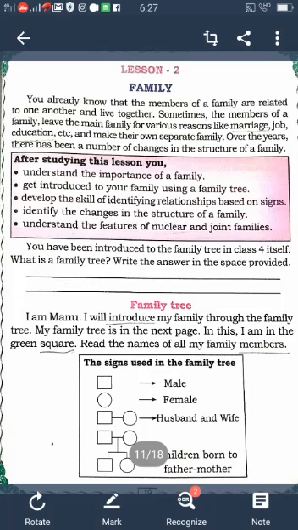In this lesson we learn about what is family, what is the importance of family, who are the members of the family, and what is a family tree, and also the relationship between the families, structure of the family, types of family and their features. So these are all the important things we learn in this lesson.